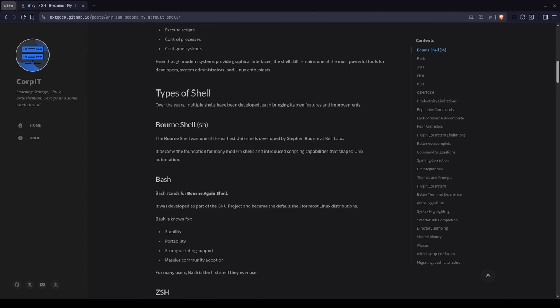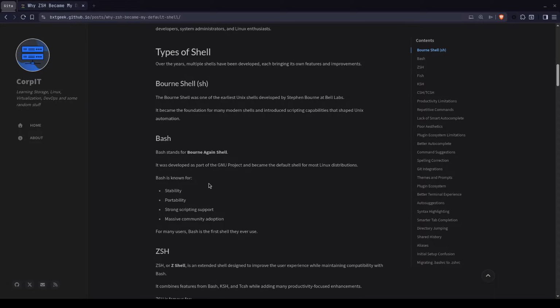Now let's talk about types of shell. Over the years, multiple shells have been developed. Some of the popular ones are Bourne shell or SH, Bash, ZSH, Fish, KSH, CSH, and TCSH. Among all of these, Bash became the most popular shell in Linux systems. And honestly, Bash is still amazing. For years, Bash was my default shell too.